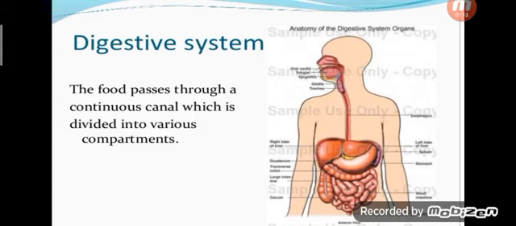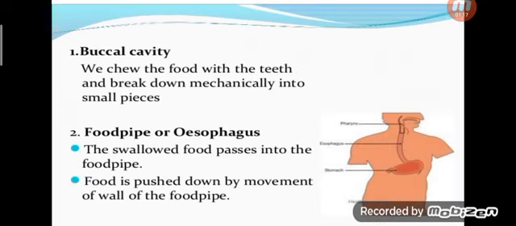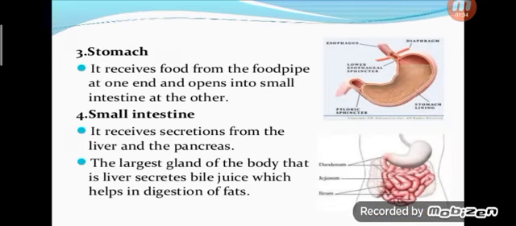So first, the food passes through a continuous canal, which is divided into various compartments. The first one is the buccal cavity, nothing but our mouth. We chew the food with the teeth and break it down mechanically into small pieces. Next it goes to our esophagus. The swallowed food passes into the food pipe and is pushed into the stomach. It receives food from the food pipe at one end and opens into the small intestine at the other.